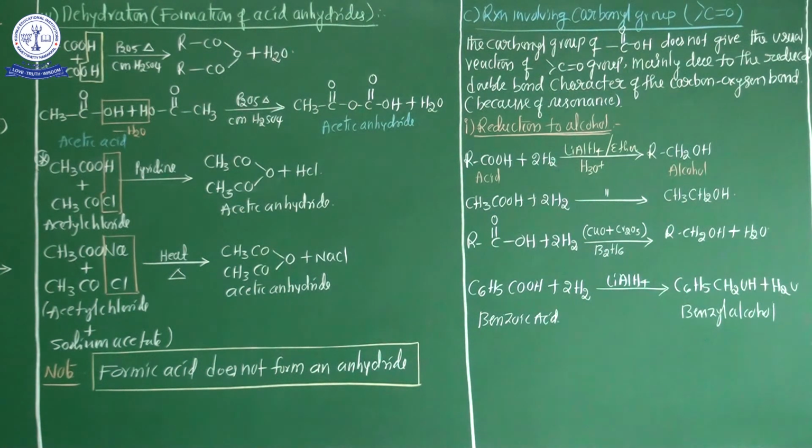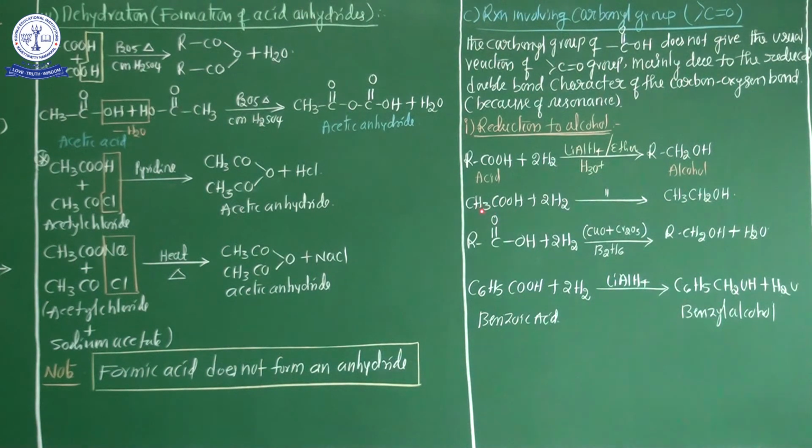These are used instead of lithium aluminum hydride. Now see, my dear students, when a monocarboxylic acid undergoes reduction, ultimately 1 degree alcohol is obtained. This is the most important, 1 degree alcohol is obtained. So the carboxylic acid treated with hydrogen gives 1 degree alcohol.